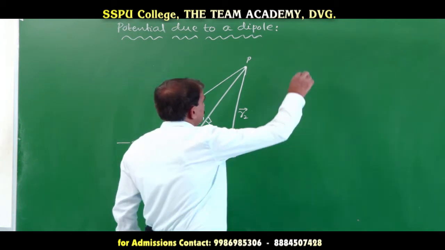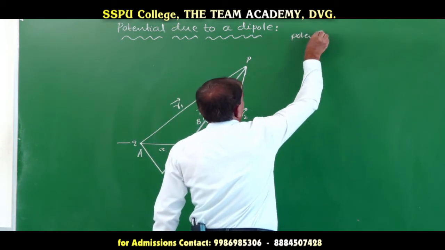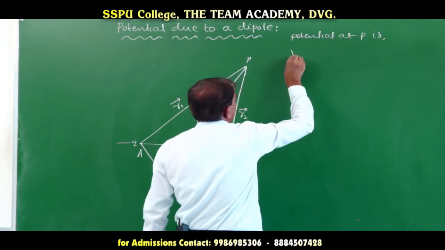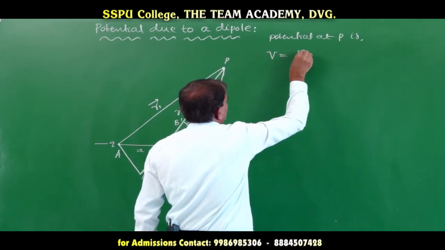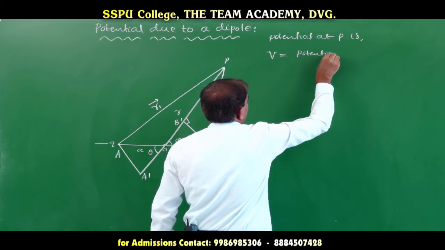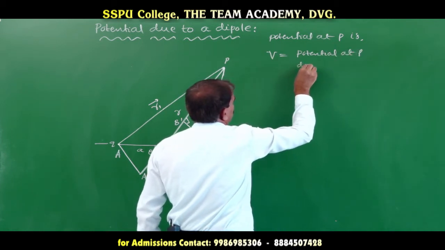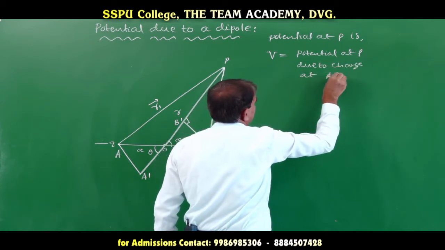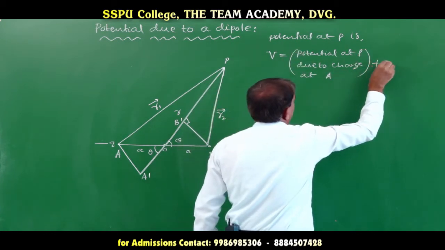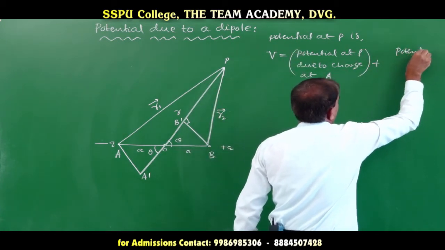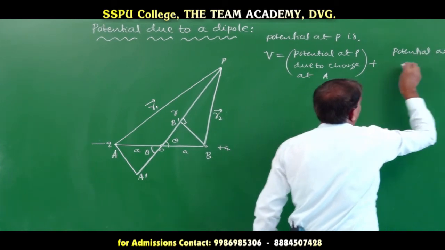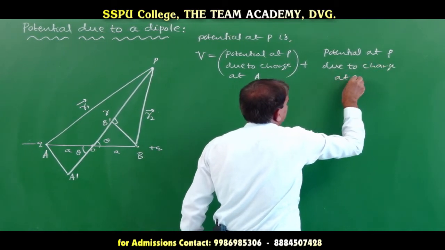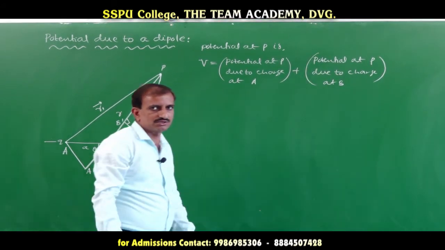Therefore, the potential at P is V, equal to the potential at P due to charge at A plus the potential at P due to charge at B. This is the principle of superposition.